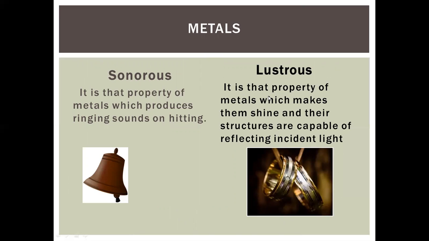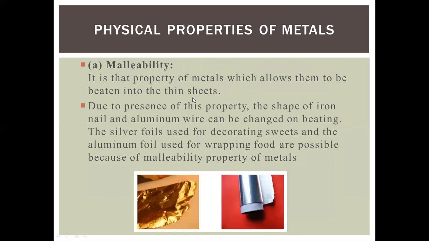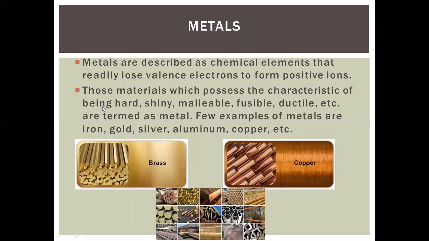They have a shiny property, capable of reflecting light. They are good conductors of electricity. They are ductile, can be converted into thin wire. They are malleable, can be converted into fine thin sheets. So this is all regarding metals and non-metals.